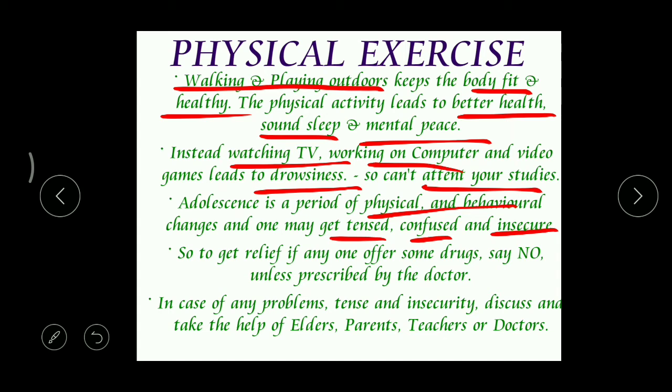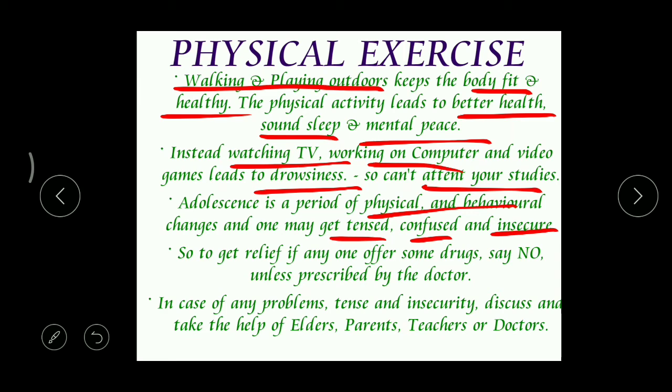That is why they do not like to discuss all these changes with their parents. But with whom do they discuss? With their friends, with their peers. But even the friends do not know exactly, so they may give us wrong feelings and wrong information.